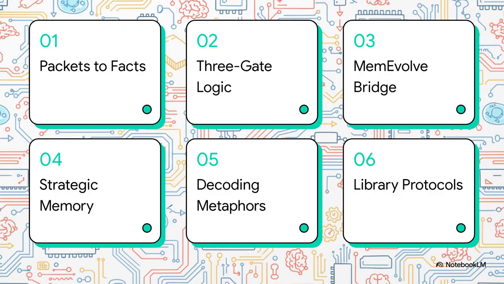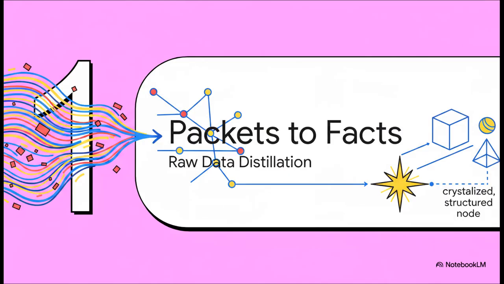Here's our architectural roadmap for today. We're going from raw packets to distilled facts, looking at the three-gate logic and boundaries, diving into the MemEvolve bridge and surprisal triggers, checking out co-occurrence and strategic memory, decoding those river metaphors, and finally, looking at the protocols for library extraction. All right, let's kick things off with Section 1, Raw Packets to Distilled Facts.